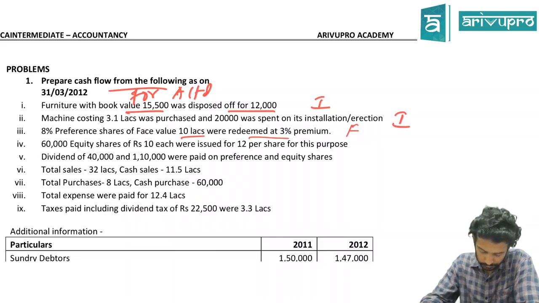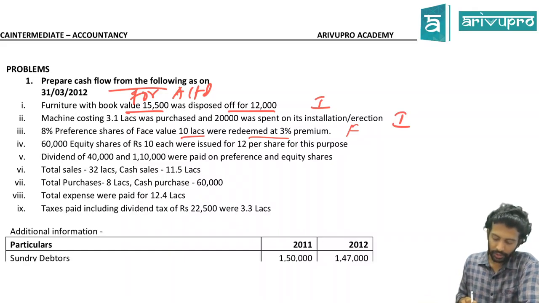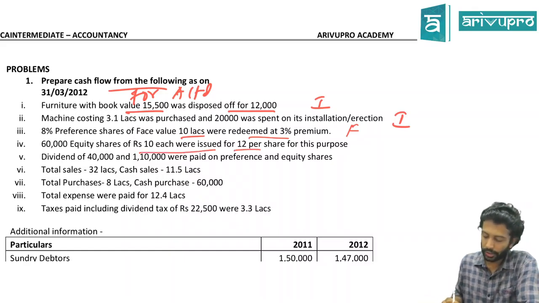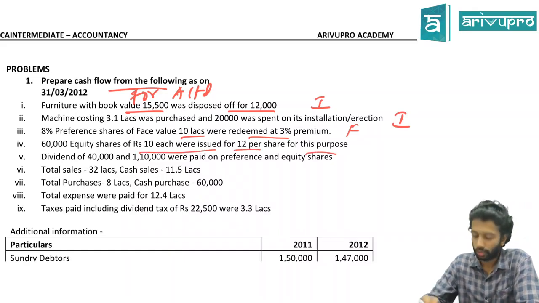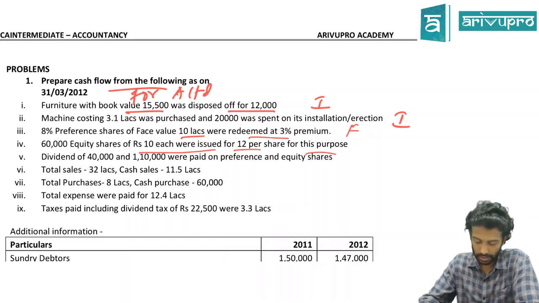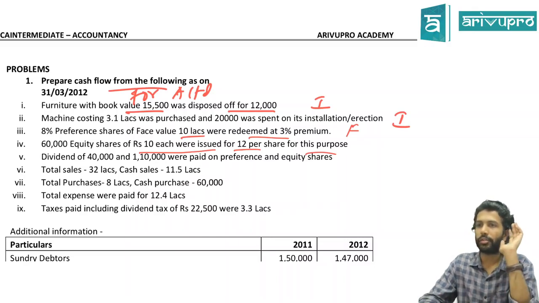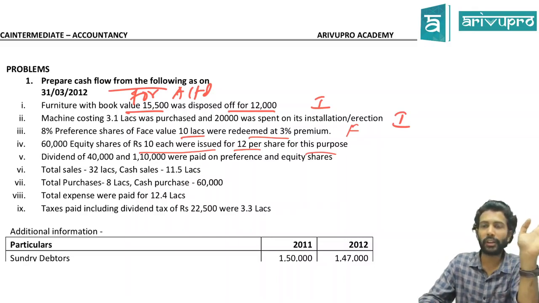Now, 60,000 equity shares of 10 each were issued at 12 rupees for this purpose. So you gave away some additional equity shares whose face value was 10, but the price at which it was given was 12 rupees. So how much money did you get in? You are preparing a cash flow statement. Don't think face value, balance will go to securities premium.